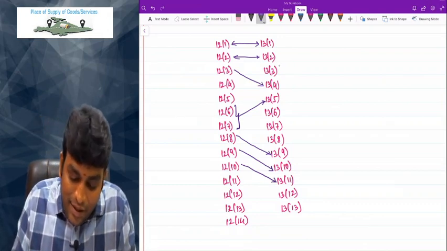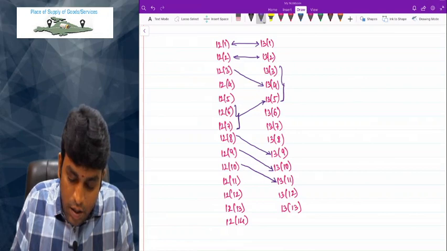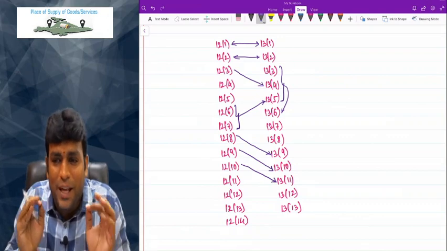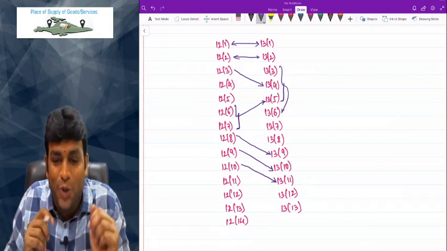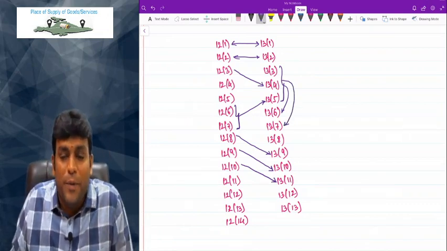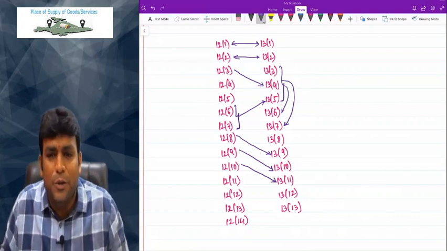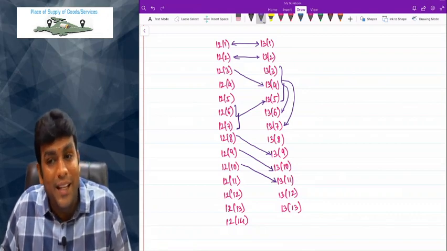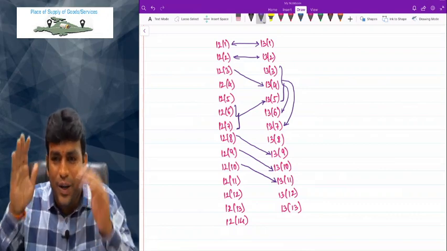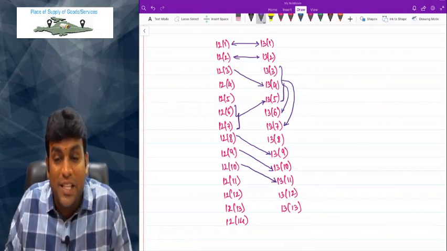Next, 13.3, 4, 5 performed at more than one location, including taxable territory. Then place of supply is location in taxable territory. That's what 13.6 told. Then 13.7 says if 3, 4, 5 performed in more than one state, then POS is each of the respective state in proportion to the value determined in the contract or agreement. In the absence of contract or agreement, they will apply provisions of rules. That's it. So I just wanted to give all these arrow marks so that you get complete clarity of thought and interlinking between section 12 and section 13.